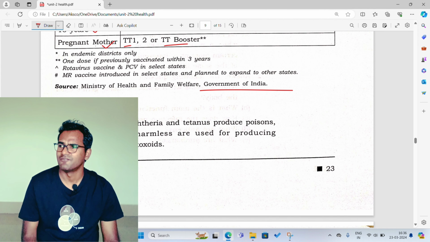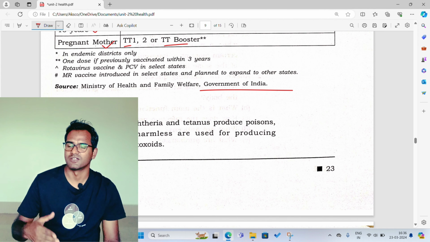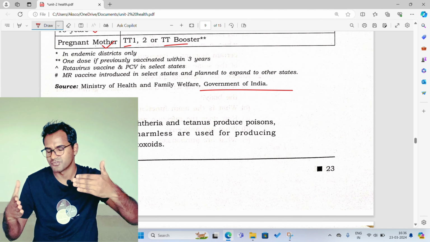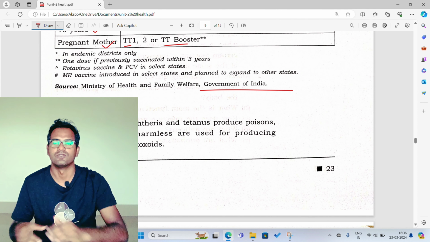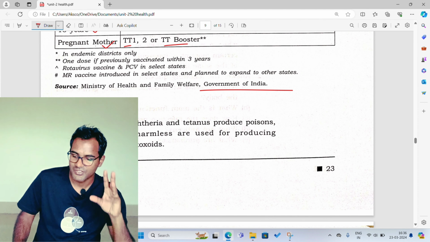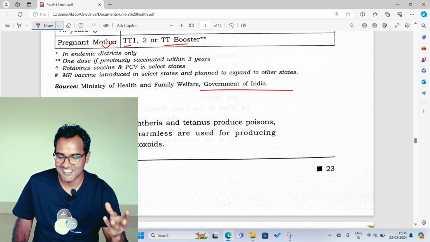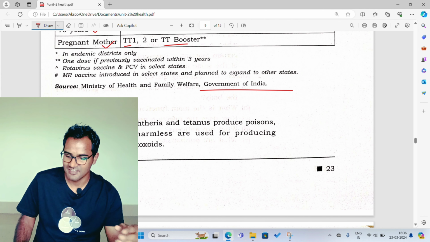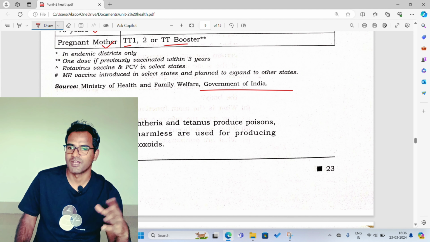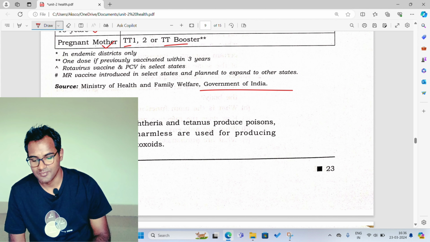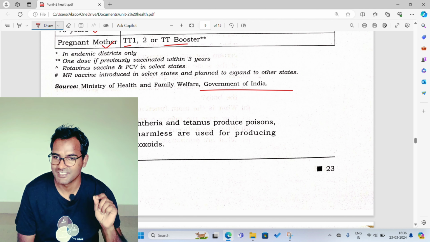When you want to cut a piece of iron, what do you use? You use a saw to cut it, right? This one is also iron, that one is also iron, so they can cut each other. Can plastic cut iron? No, it cannot. So the germs which cause diphtheria and tetanus produce poisons, and these poisons are used by scientists to develop immunity against these diseases. This phenomenon is called toxoids.